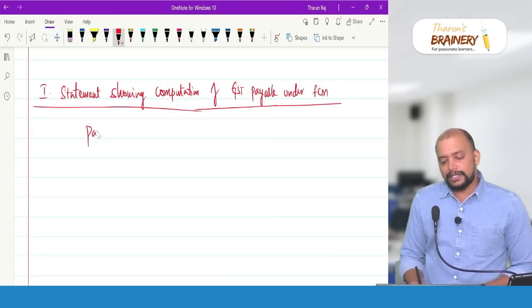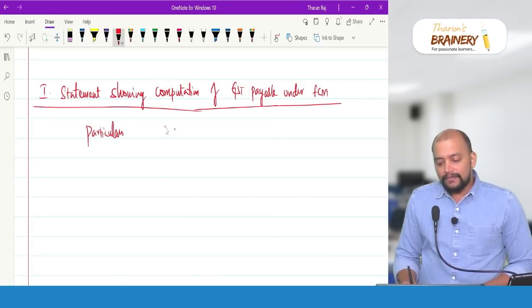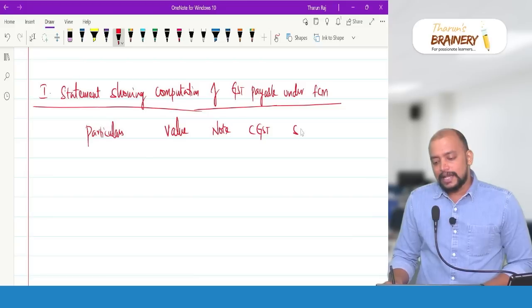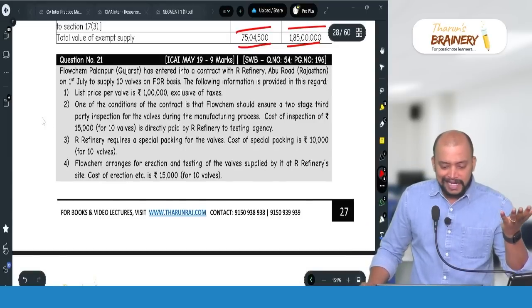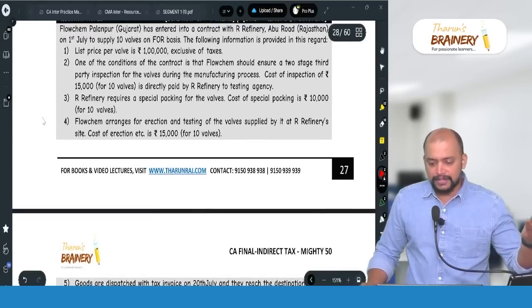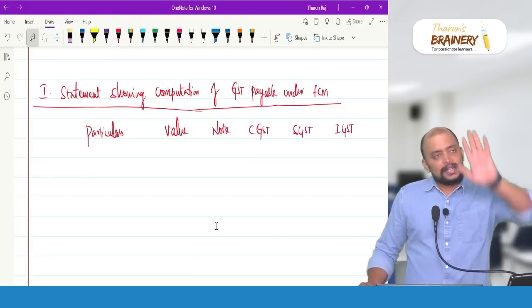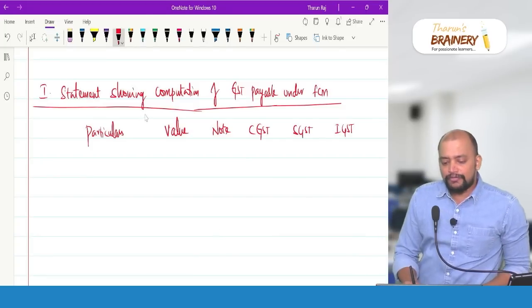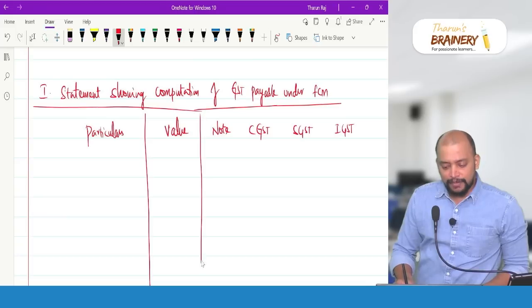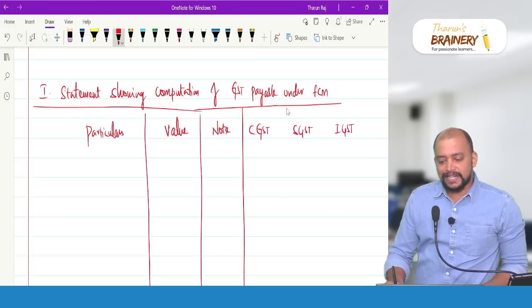Columns: particulars, value, note, CGST, SGST, IGST, and we need to know how many transactions are there. Some 5 transactions. 5 transactions means we will leave 1 page for this first statement.